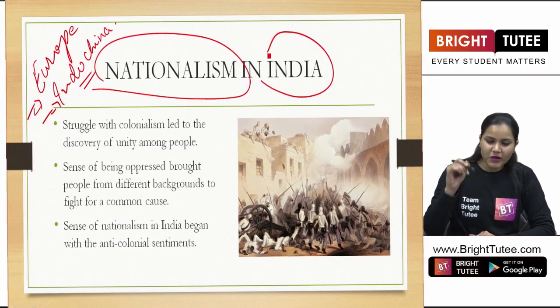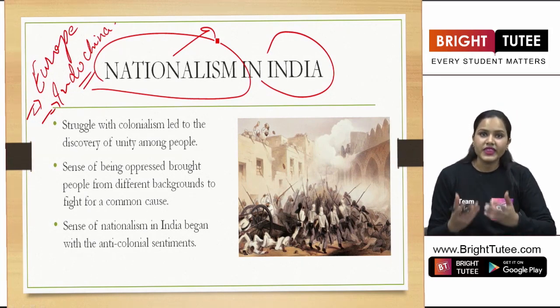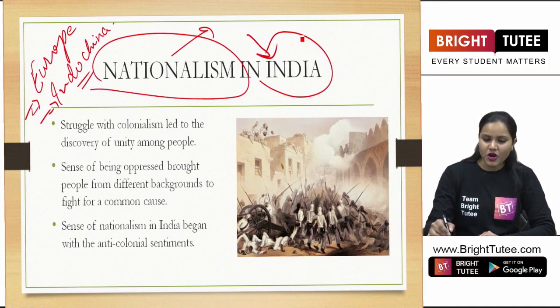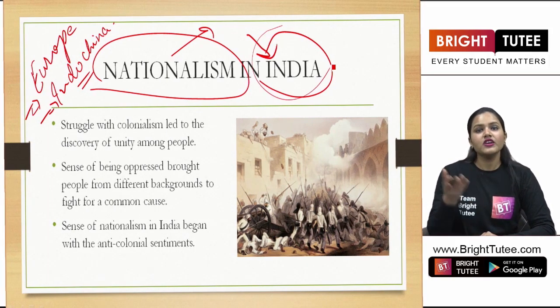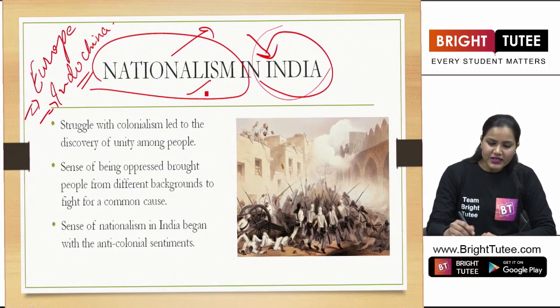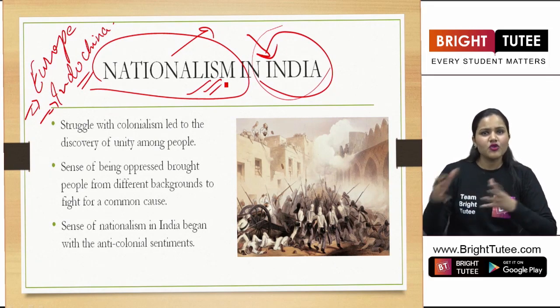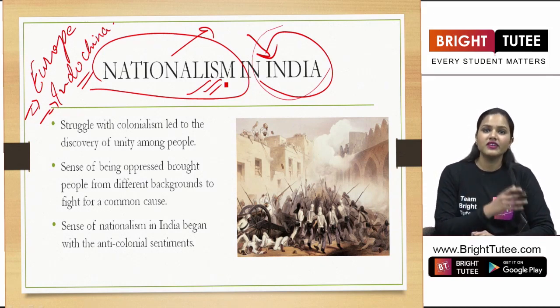So in this chapter, we are going to understand how the feeling of nationalism rose among the people who were living in our country. During which period? During the colonial rule in our country. Now, before understanding the main movements that took place in the 19th century, let us go back and just rewind ourselves as in what you have read earlier.